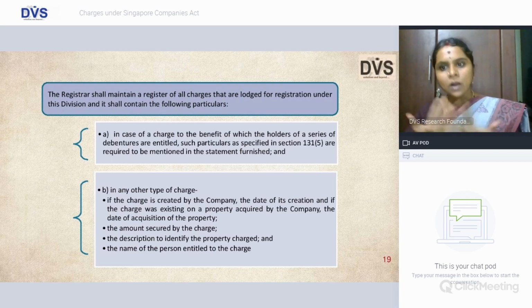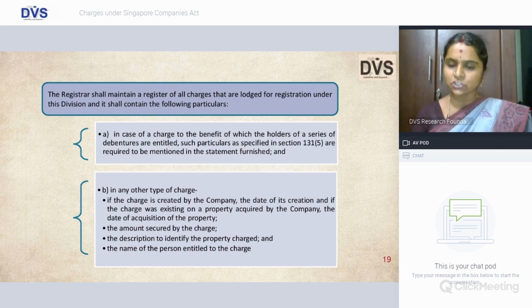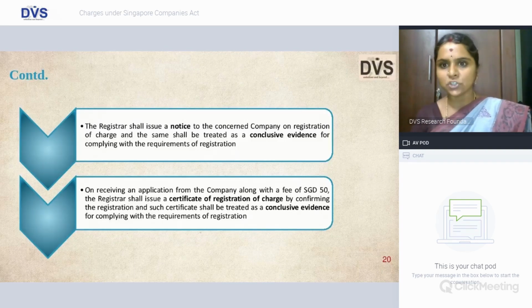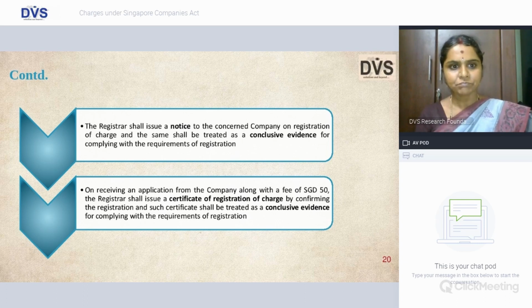If you are going to procure a loan from a bank for 500 crores, you have to specify that, and the description of the property, whether it is a mobile or immobile property against which the charge is being created, and the name of the person. In our case, if it is a bank or financial institution, you have to specify the charge holder details therein.